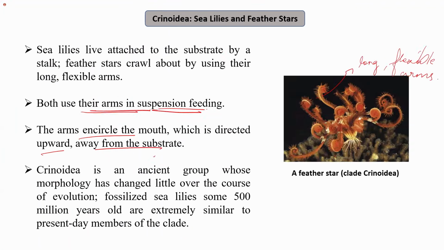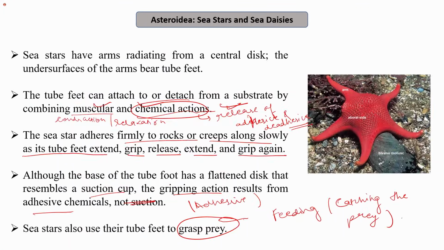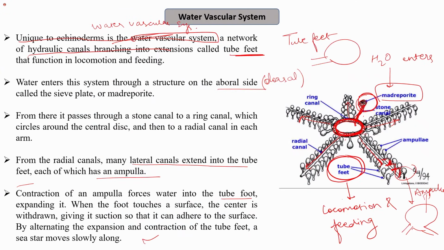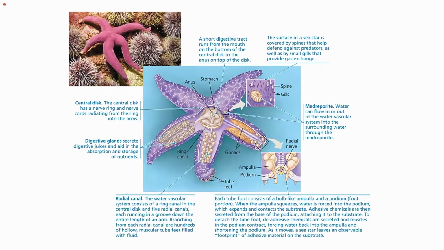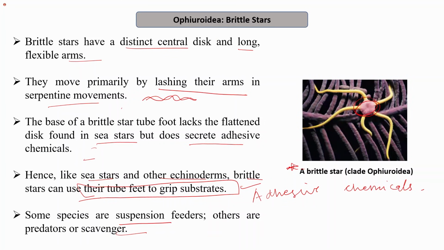So the basic and most important characteristic is the presence of the water vascular system. This is a unique characteristic of the organisms of phylum Echinodermata, although different classes of this phylum have distinct structures in their water vascular system. For example, in some you see that the central disc is different, as I mentioned here. It is a little bit flattened.